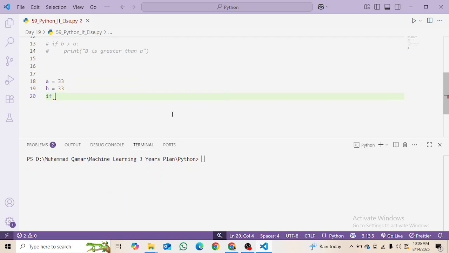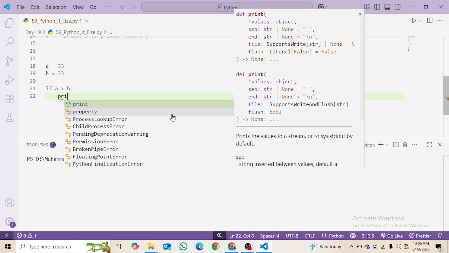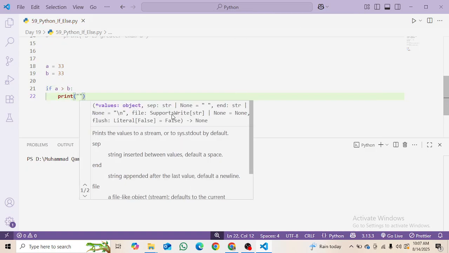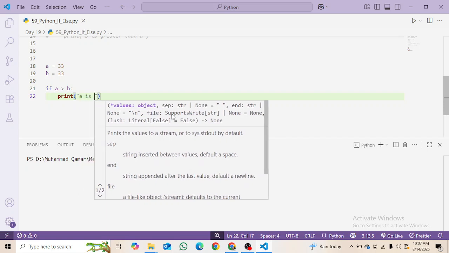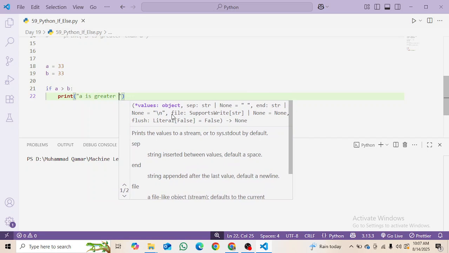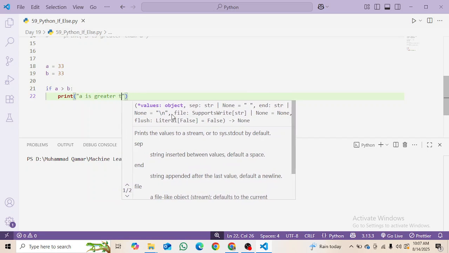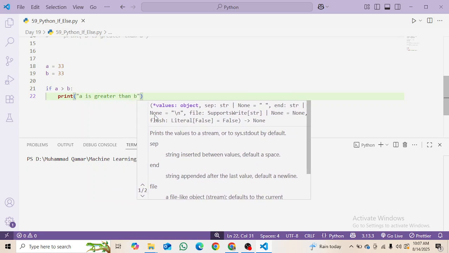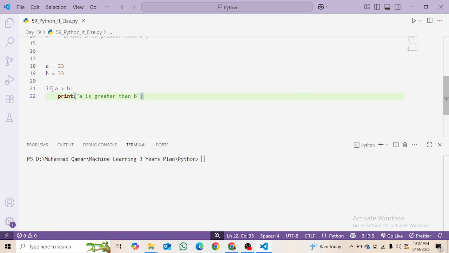Let's say if a is greater than b, which is not true, then print a is greater than b. But this condition is not true, as you can see that a is equal to b.